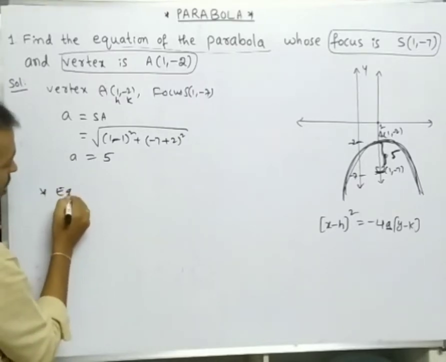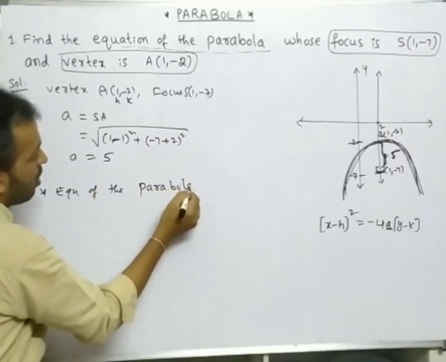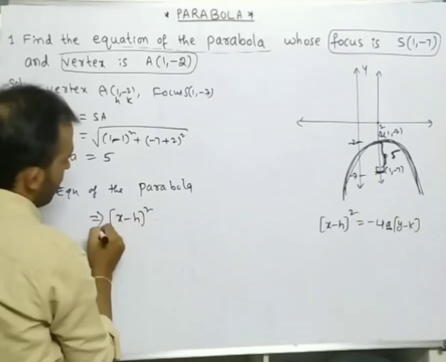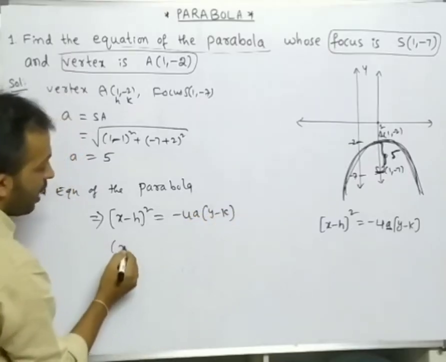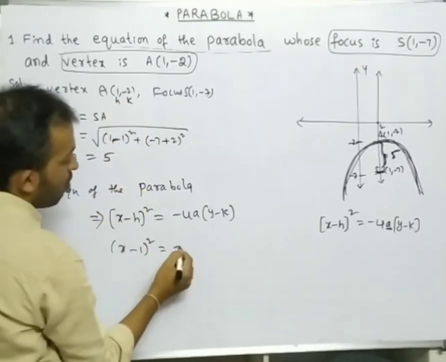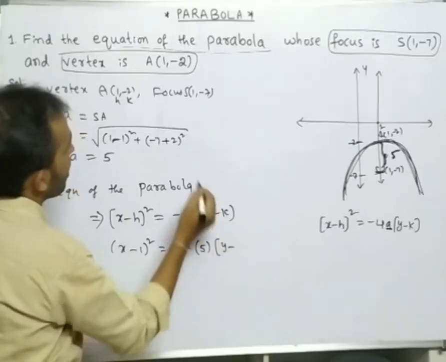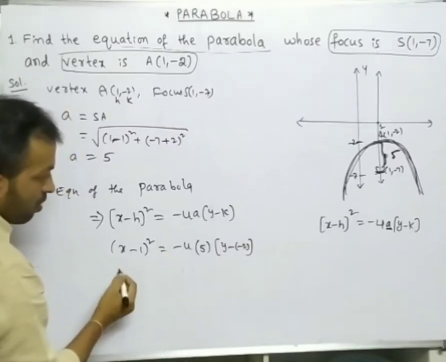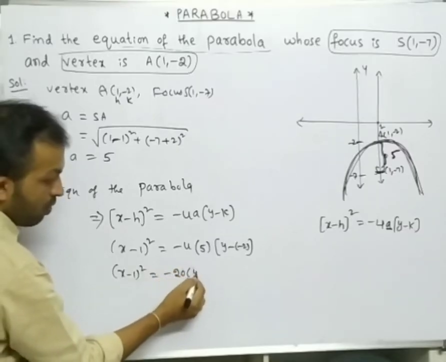So the equation of the parabola is (x minus h) whole square equals minus 4a into (y minus k). So (x minus 1) whole square equals minus 4 into the a value 5 into (y minus minus 2). So (x minus 1) whole square equals minus 20 into (y plus 2).